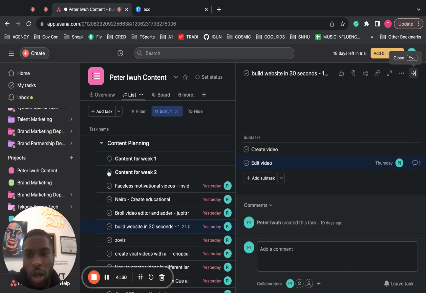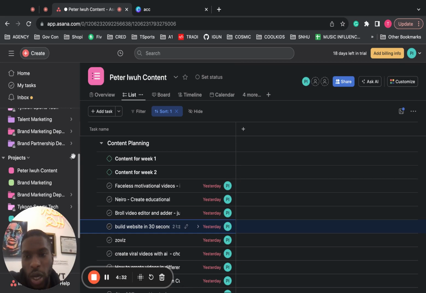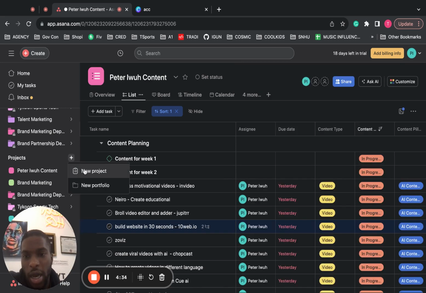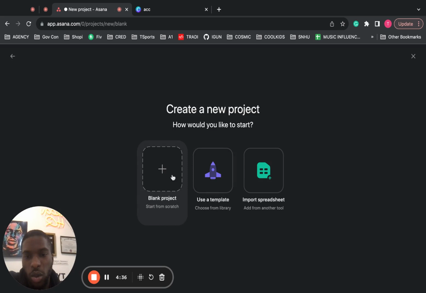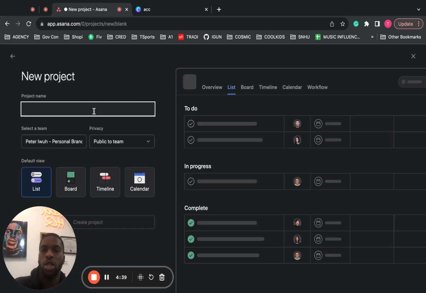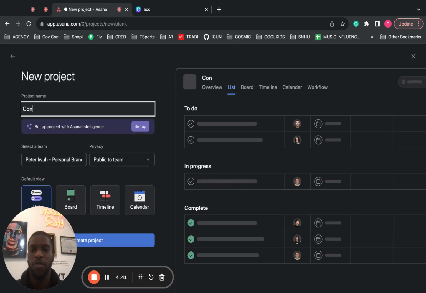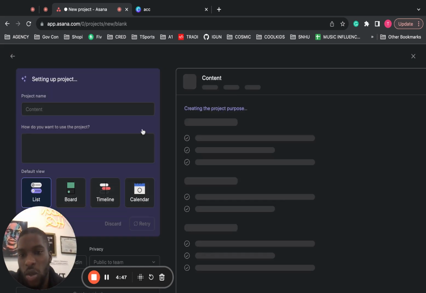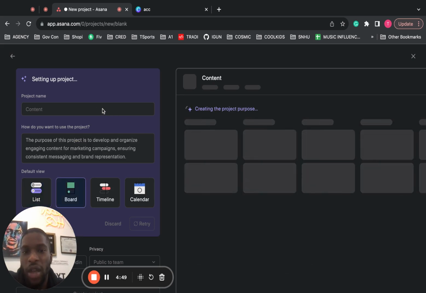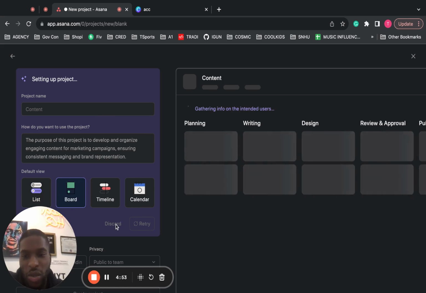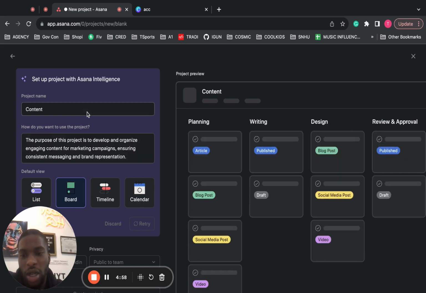So it's pretty dope. Going back to how to make these, you would go to new project, you would go to blank, and you can call your thing content planning. When you start typing, it'll say set up project with Asana Intelligence, which is basically their AI. Then it's gonna try and do something for you first. Do not use it. You're gonna wait for it to finish, and then discard it and do it again.